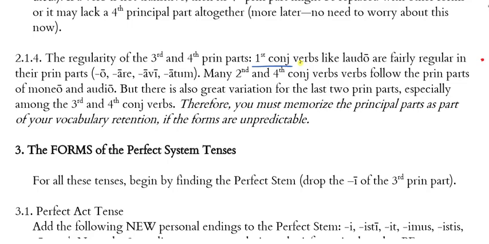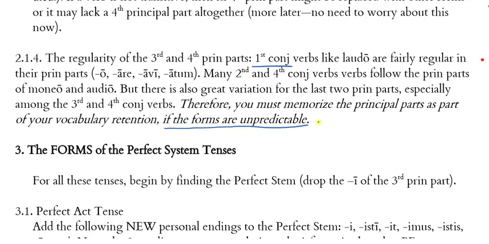And therefore, you absolutely must memorize the principal parts as part of your vocabulary retention if the forms are unpredictable. And I really do want to stress that, okay? When you learn the principal parts, you don't just learn the meaning of the verb, but you really need to make sure you know the principal parts. Now, if the principal parts are predictable, don't memorize them. You know the pattern, and you can apply the pattern to that verb. You don't need to take up mental space. But if the principal parts are unpredictable for some reason, then you need to memorize them.